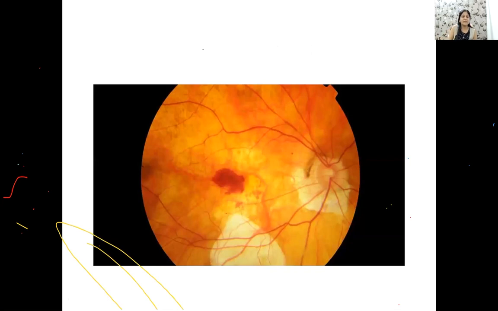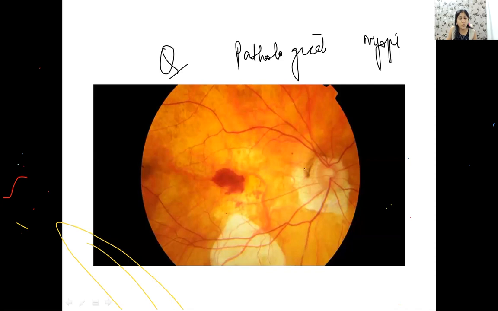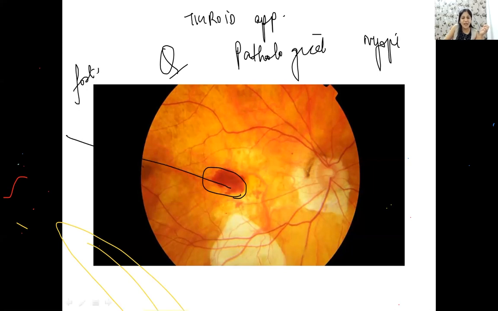Now guys, this is a very important picture question suggestive of a patient who has a pathological or a high myopia. So what do you have here? You have a typical tigroid appearance. क्या कहते हैं इसको? Tigroid appearance of the retina where you have tiger-like skin. कहीं yellow है, कहीं white है, कहीं blackish area है, pigmented area है. And this typical hemorrhage which is seen at the level of fovea is called as Foster-Fuchs spots. ठीक है? Pathological myopia पे सब आना चाहिए.